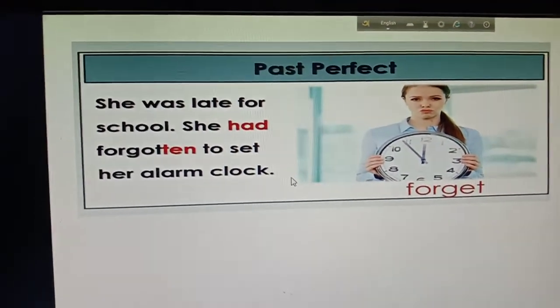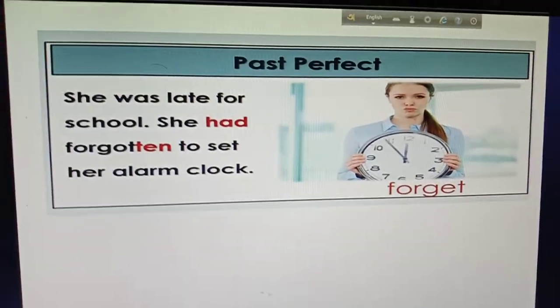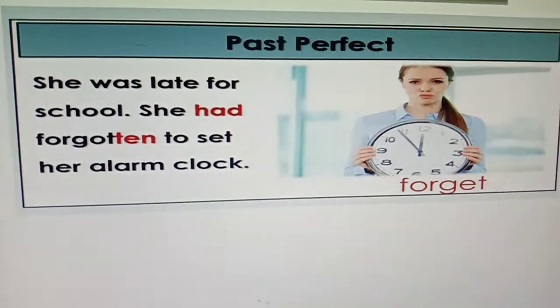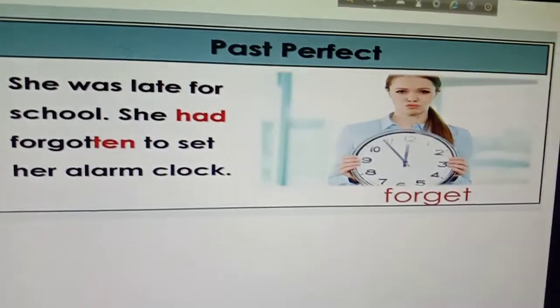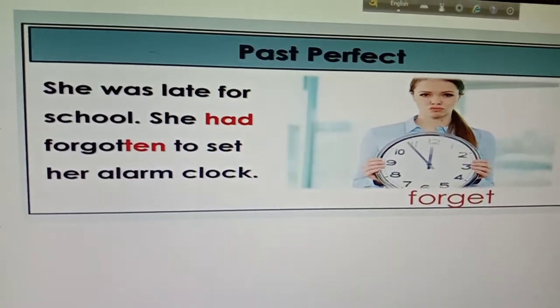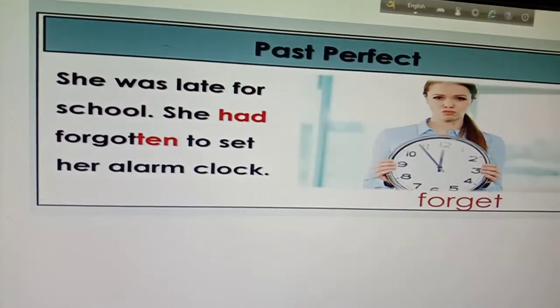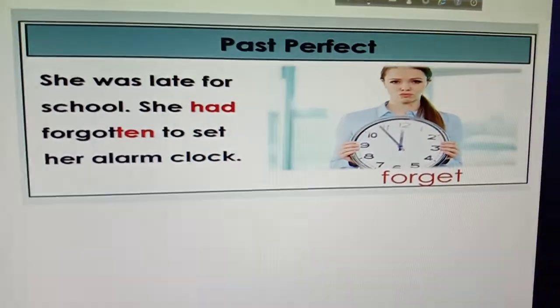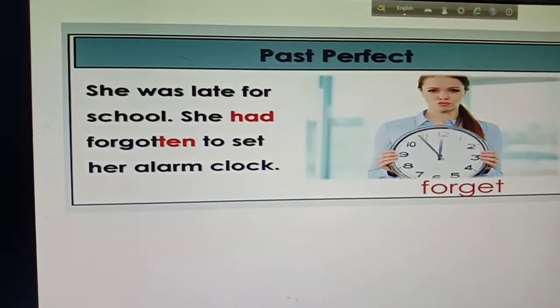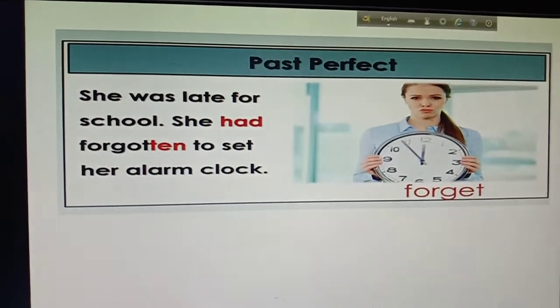So boys, you have to learn all of the uses very nicely and very clearly, and I would like to say that write all of the examples, and first write the use, then write the examples. Okay. And you don't need to draw the pictures. You can't draw it, I know. So that's why you just write the uses and also the examples.